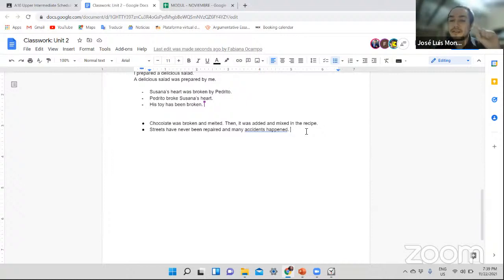Remember that the simple past is considered the definite past. So we know when it happened. But in this case, we don't know when it happened. And what is the indefinite past? The present perfect, right? That's why in this case, Google is telling you to use have happened. Why? Because you don't know when it exactly happened. You don't have yesterday, you don't have in 1982, you don't have last week, all right?